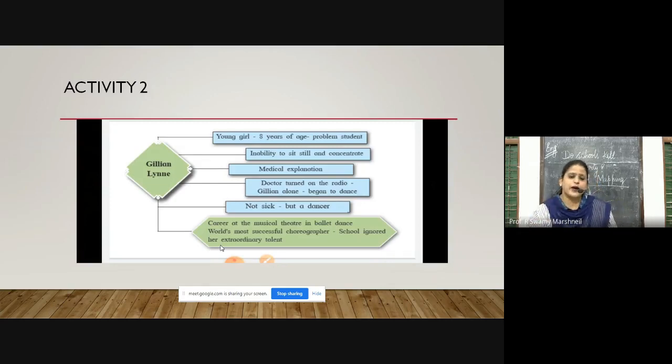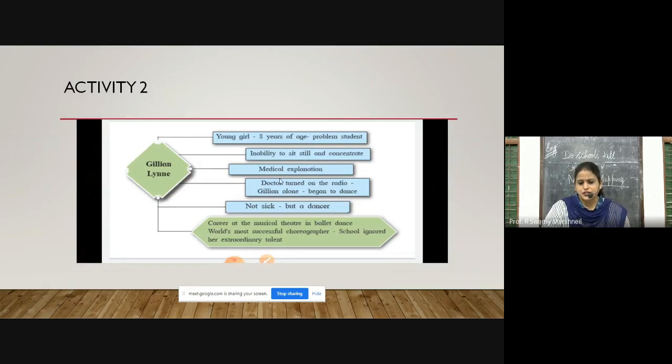Now, that paragraph we have to turn into a mind map. See, the central idea or the central theme is Gillian Lynne. What will you write in the branches? Young 8-year-old girl who was a problem student, inability to sit still and concentrate. Still means without moving.